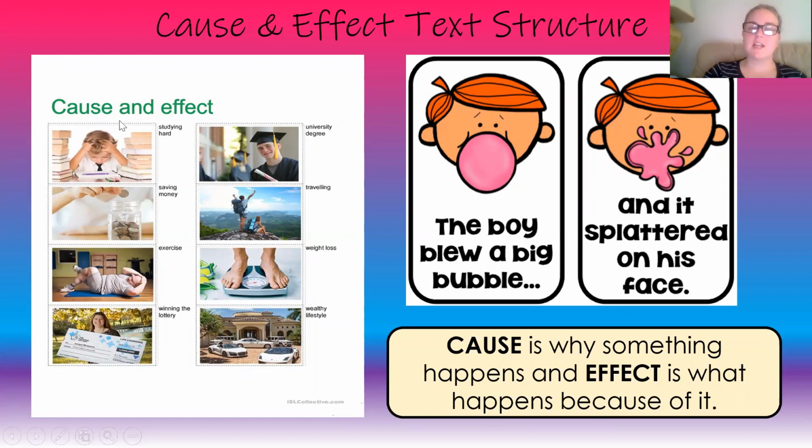So we're studying hard, and then the effect is you get your university degree when you work and study hard. You save money. The effect is you could take a trip and you could travel. The cause is exercise. The effect is weight loss. You might lose weight. The cause is winning the lottery. And then the effect is you have a wealthy lifestyle. So you have a nice house and you have cars and so on.